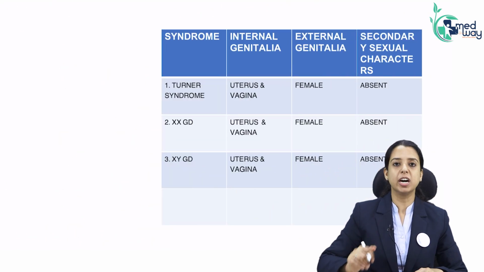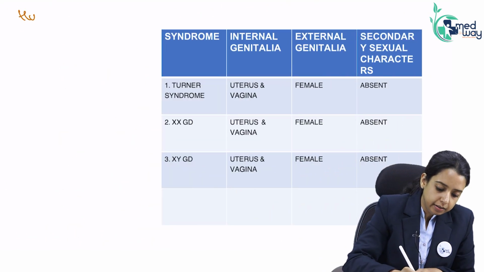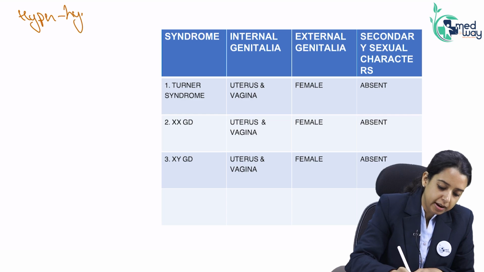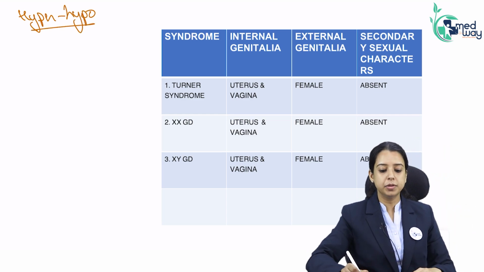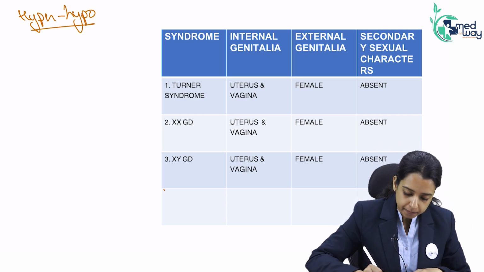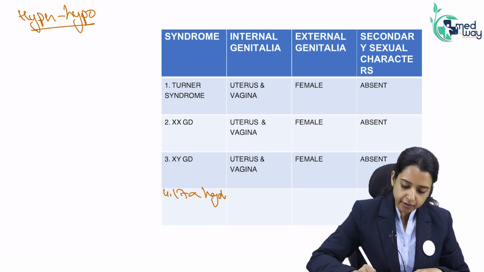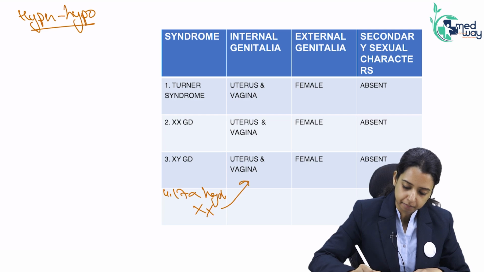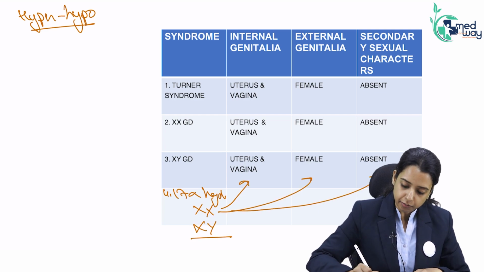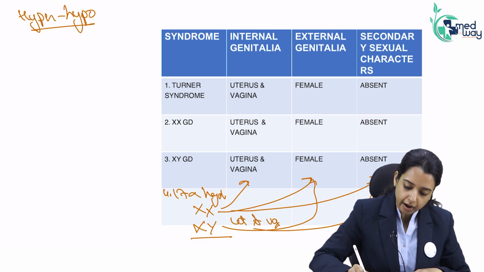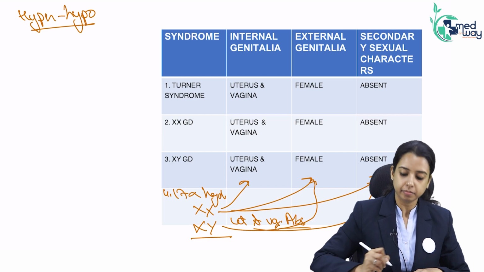If I go back to this chart of mine where I said that this is hypergonadotropic hypogonadism, uterus and vagina are present in everyone except the rare enzyme deficiency. Where if it is XX, it will present the same. But if it is XY, it will have female external genitalia, but uterus and vagina are absent.